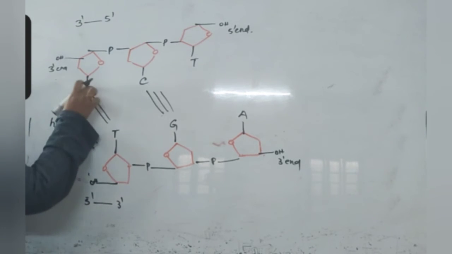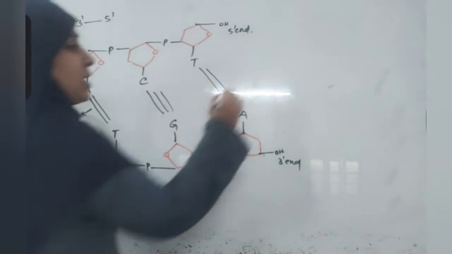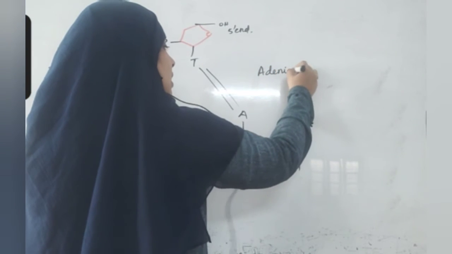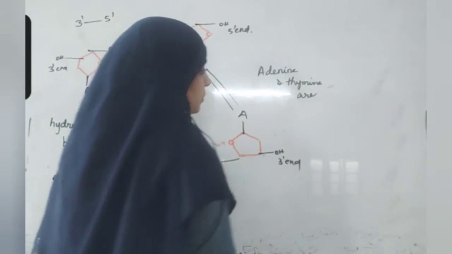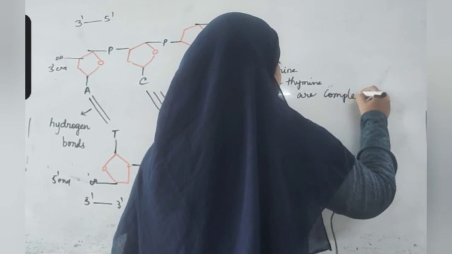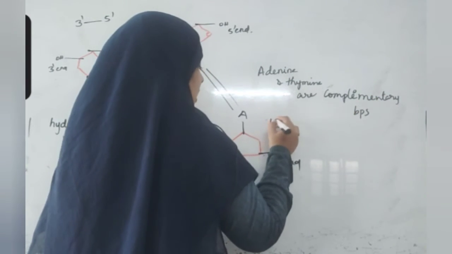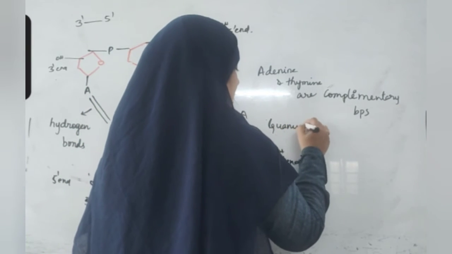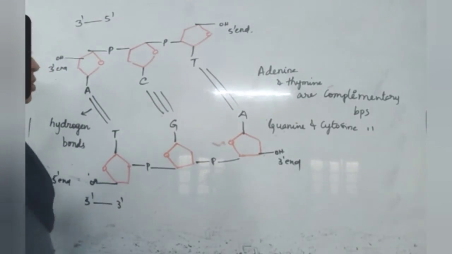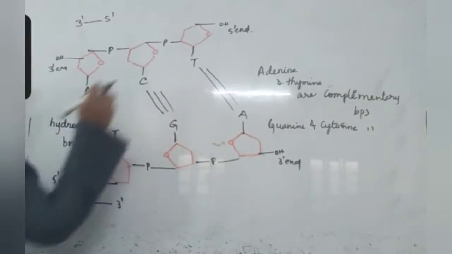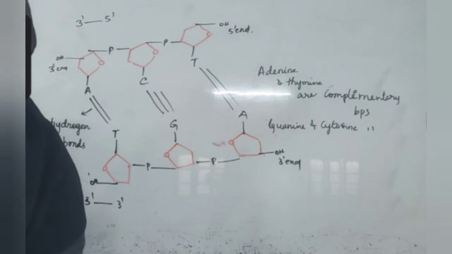Hydrogen bonds are formed between adenine and thymine, cytosine and guanine, thymine and adenine. So always adenine and thymine are complementary base pairs, and guanine and cytosine are complementary base pairs. Okay, between adenine and thymine, a double bond is present. Between guanine and cytosine, a triple bond is there. This forms the double chain.